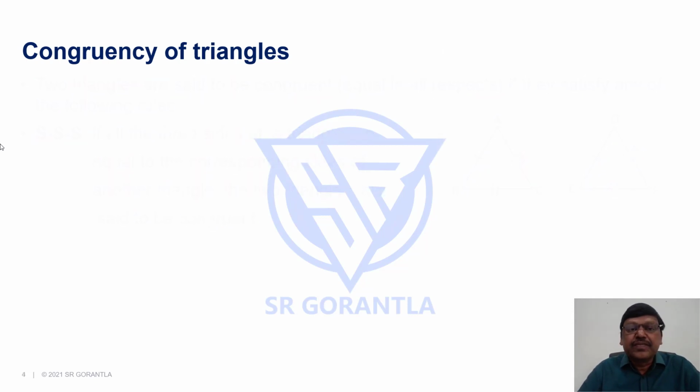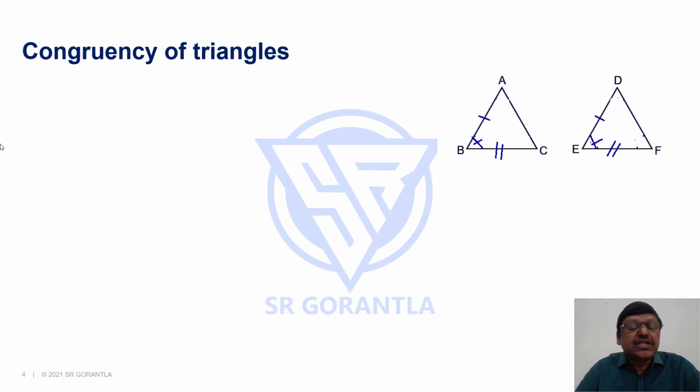The second rule is, even if this second condition is satisfied, any one of the conditions, not necessarily all of them, should be satisfied. Look at this diagram. Here AB equals DE, BC equals EF, and the angle between them, the included angle, is equal. So two sides and included angle equal, then also the two triangles are congruent.